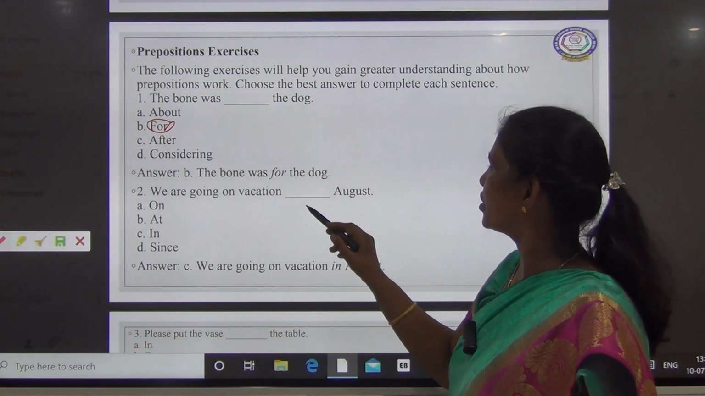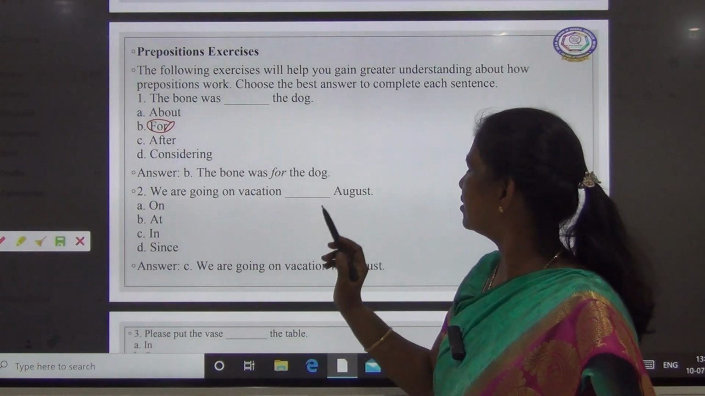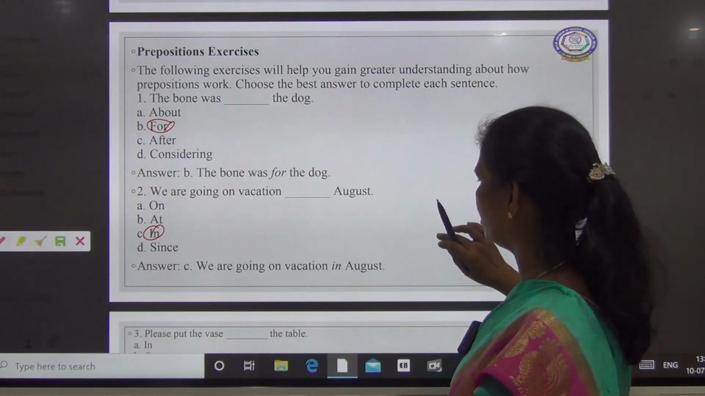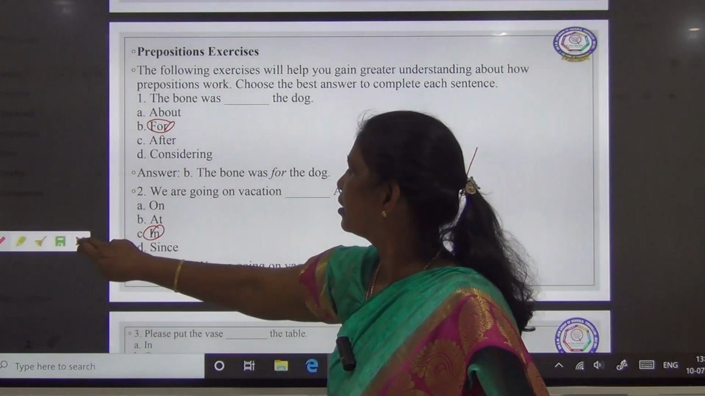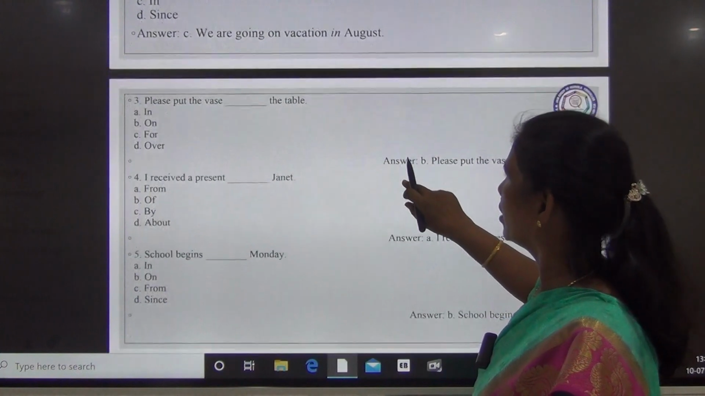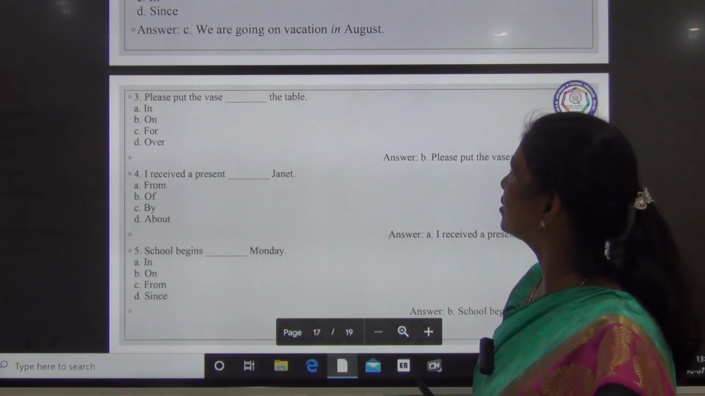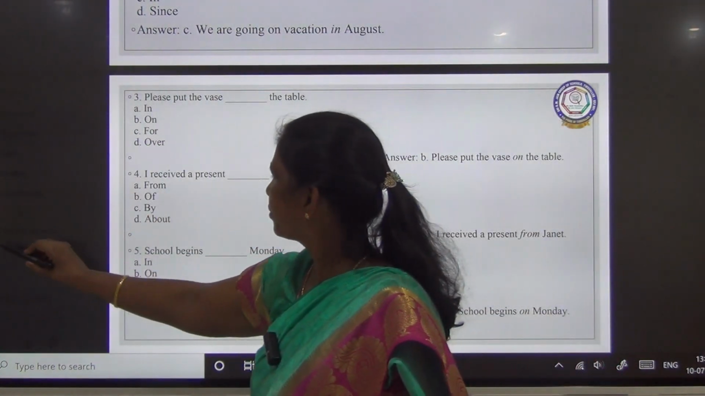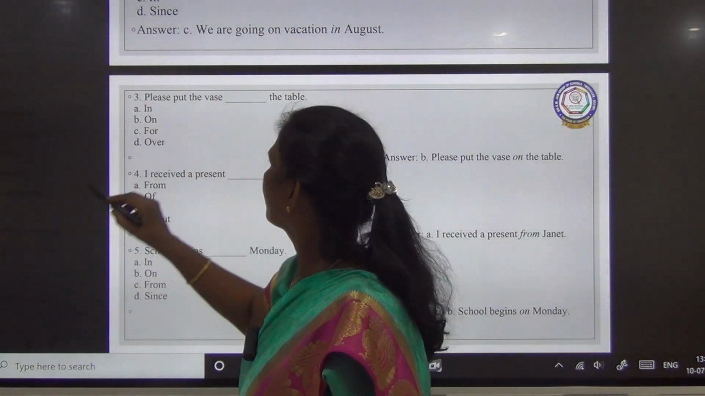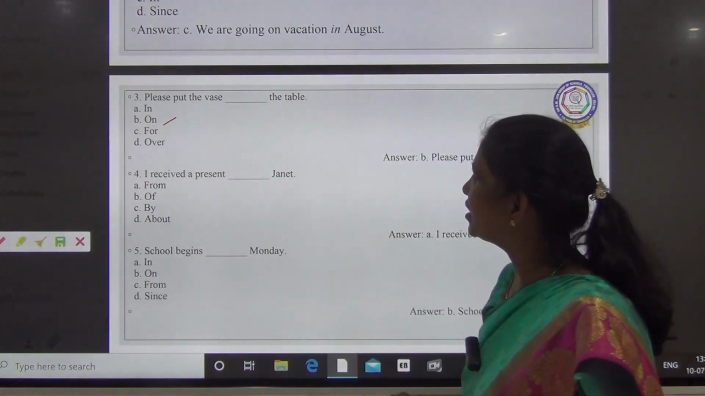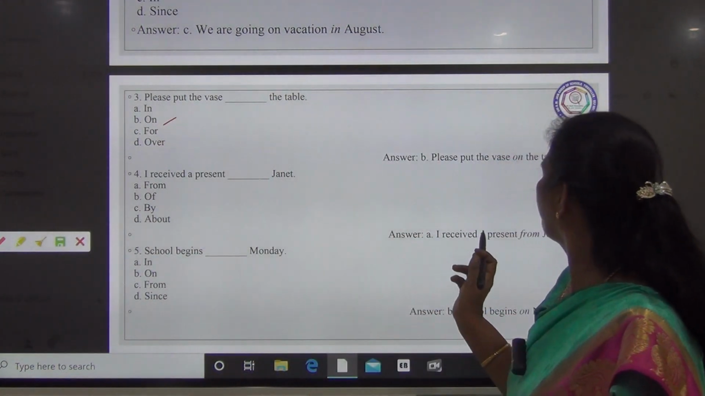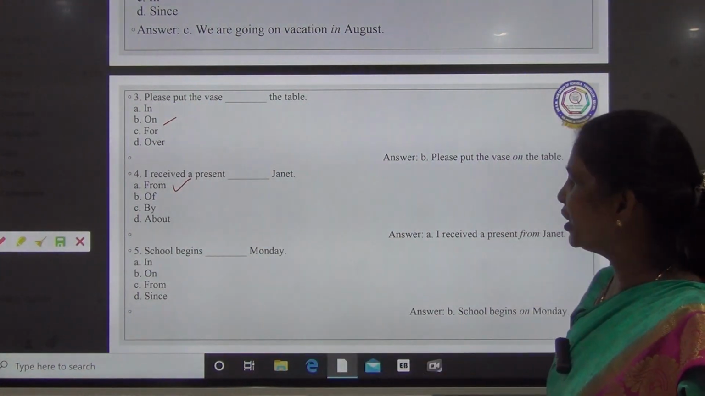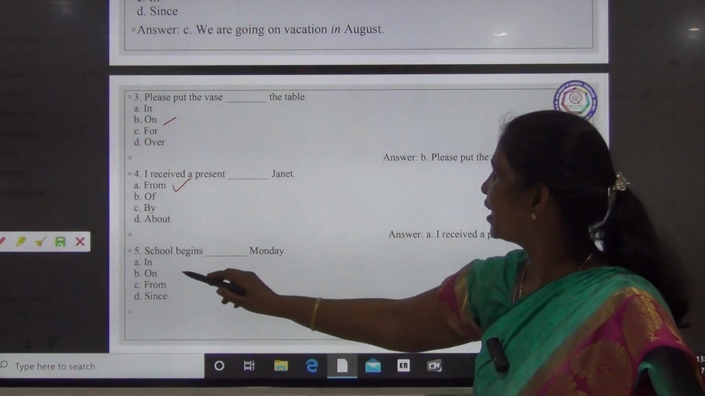We are going on vacation. So what is the right answer? It is given only the month, so in the month August. Okay, please put the book on the table. So it is right, on the table. I received a present from Janet. So from is the right one. School begins on Monday.